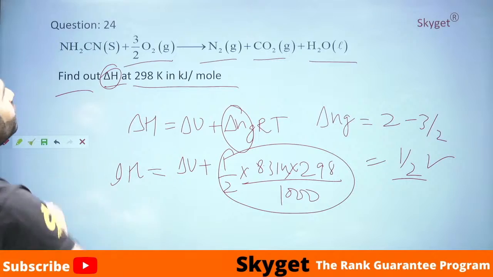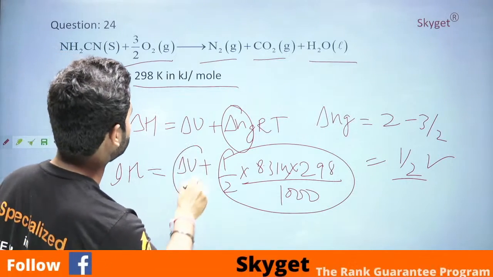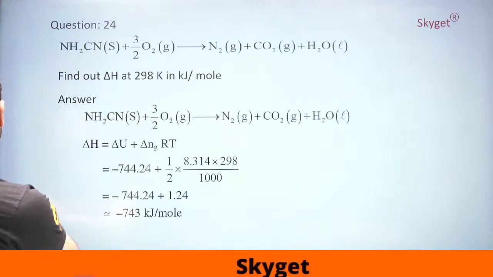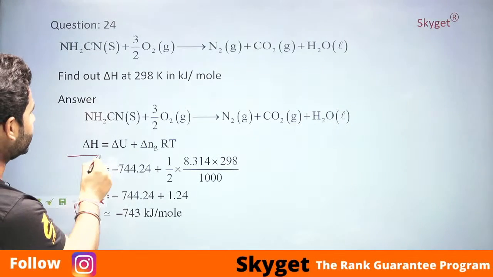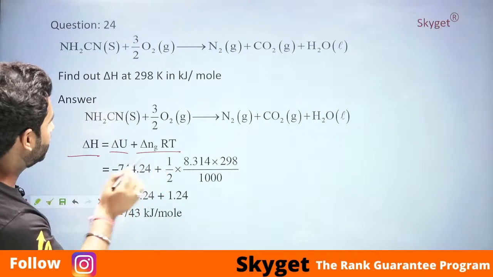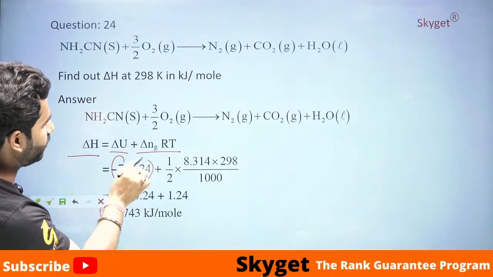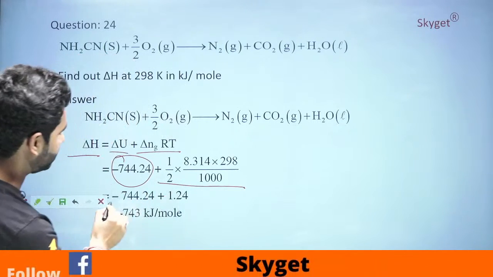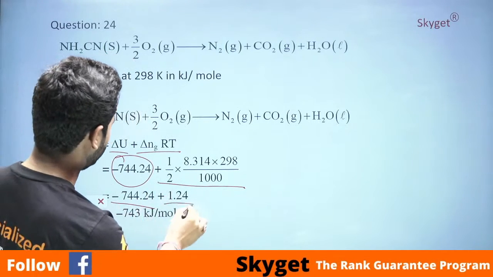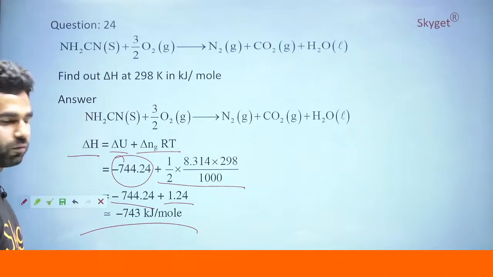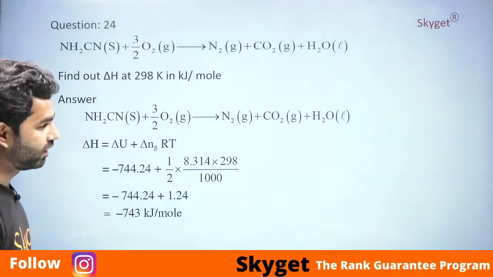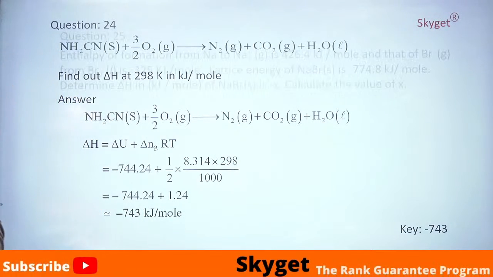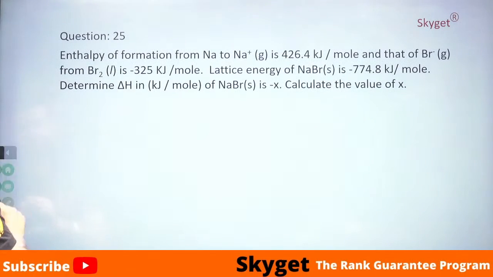I think we missed putting the value of delta U in the question. Don't worry, see the answer and you will get it. See, delta H is equal to delta U plus delta Ng RT. Delta U we have minus 744.24. Delta Ng RT is this one. Directly have the answer, this minus plus this one, minus 743 kilojoule per mole. What does the key say? Let's see. Minus 743. Right answer. Now let's go to the next question.